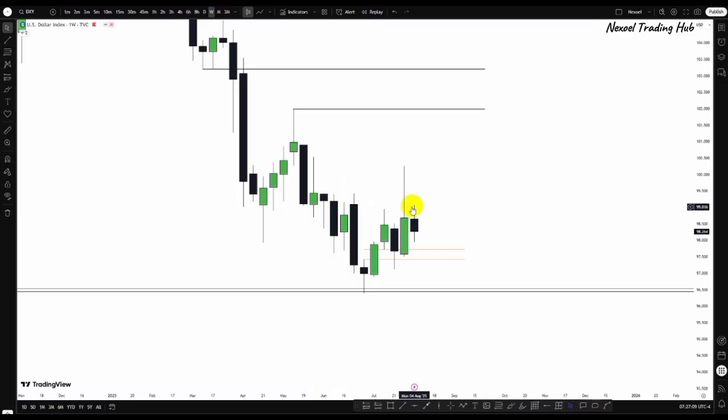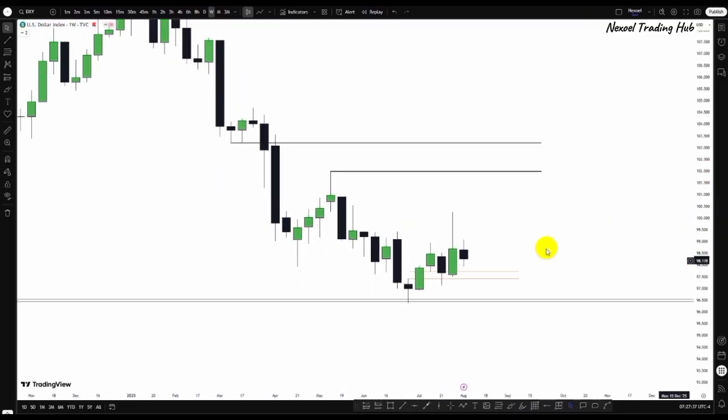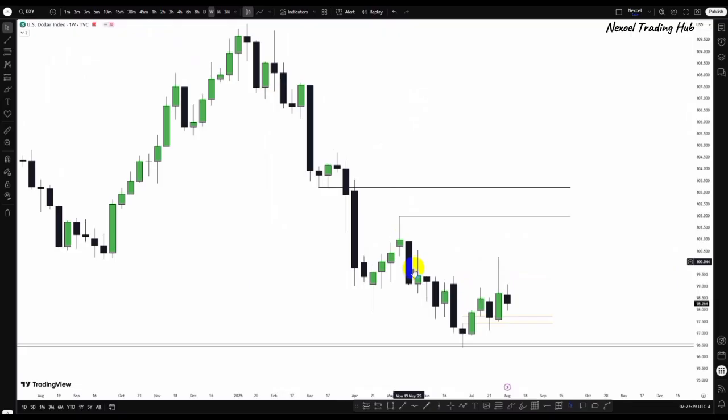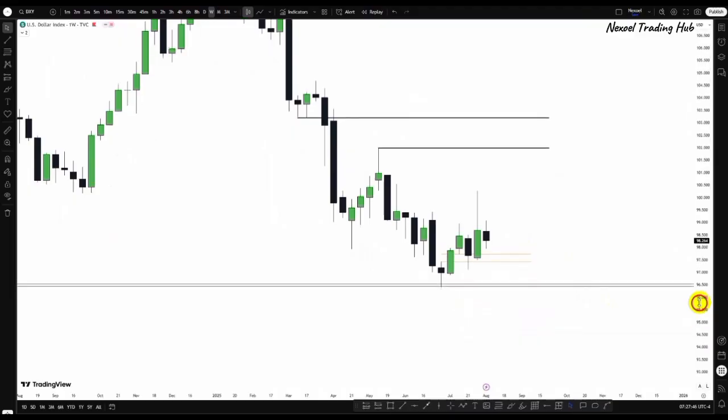Now what we can see is last week gave us bearish movements to the downside. But price is respecting the mean threshold of this engulfing candle, which may give us the possibility of continuous bullishness to the upside in the dollar index. But we must pay attention to the fact that the structural narrative is bearish. We can see clear bearish impulsive movement to the downside, but now we have price reacting at a weekly bullish sponsorship zone.